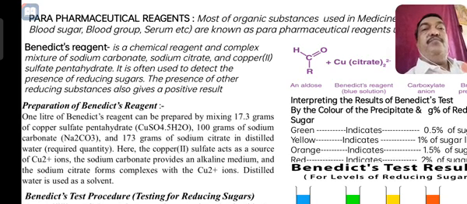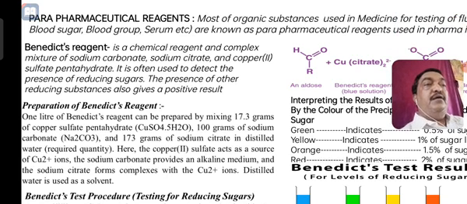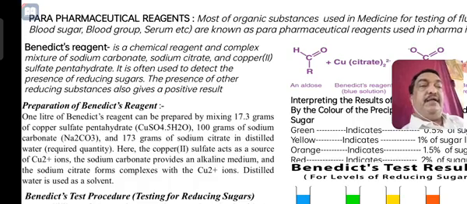In examination, a question may be: write a note on parapharmaceutical reagent, for 5 marks. First give the simple definition. Most of the organic substances used in medicine for treatment, particularly blood sugar, blood group, serum tests, etc. These chemical substances are called parapharmaceutical reagents, and these have a lot of application in the pharma industry.